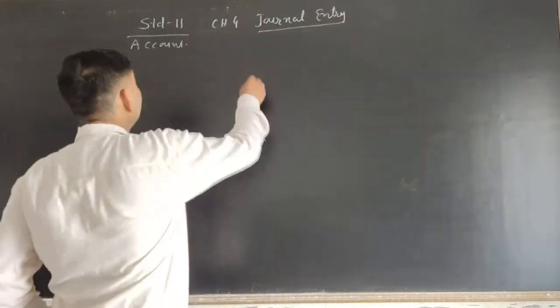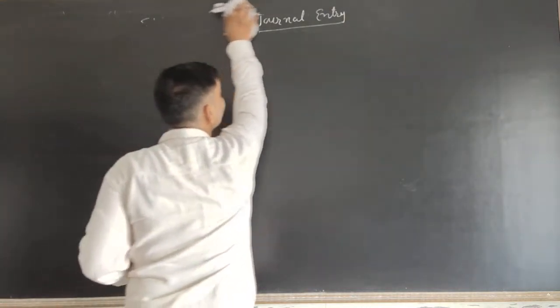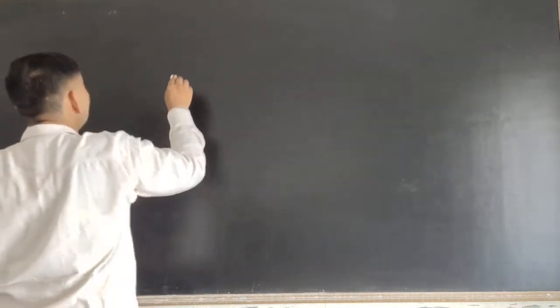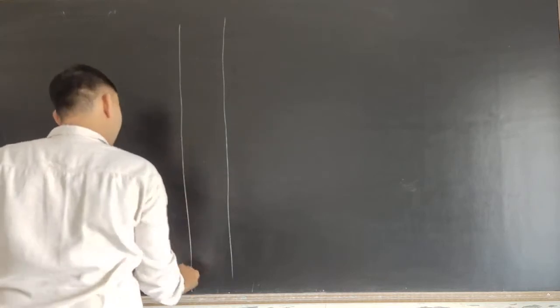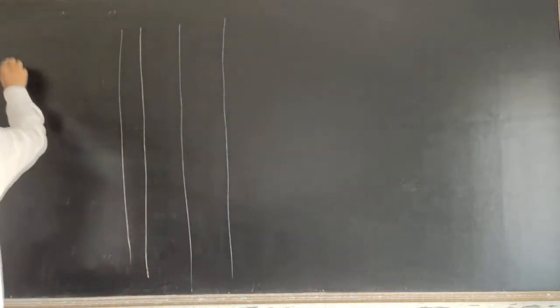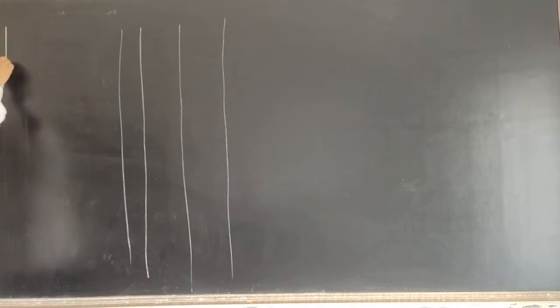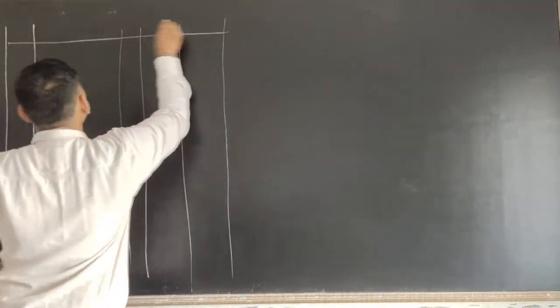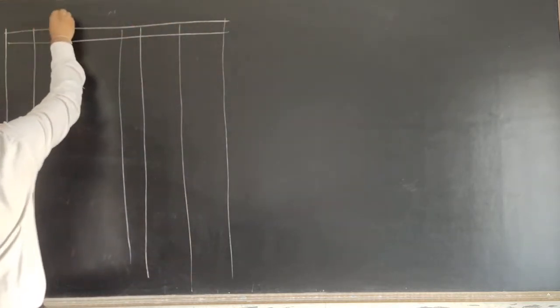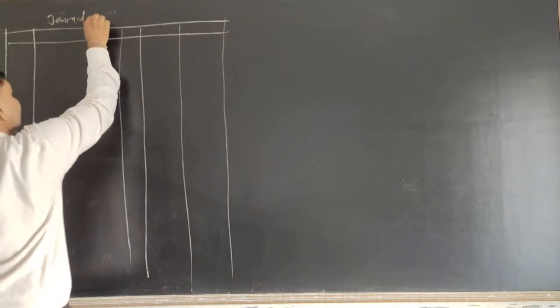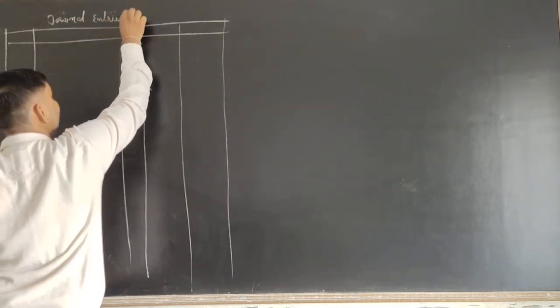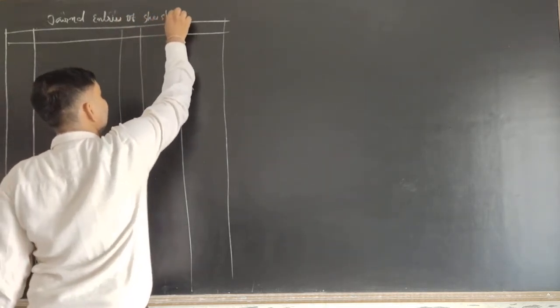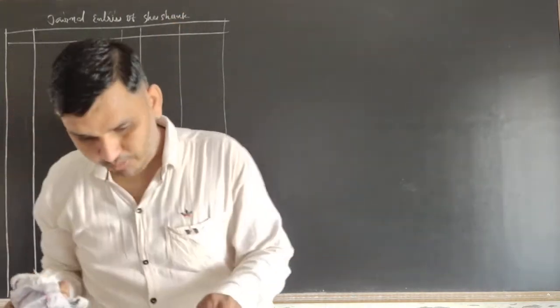Okay, so first we will prepare the general. यहाँ से erase कर लेता हूँ. चलो जनरल prepare कर लेते हैं सबसे पहले. तो एग्जैक्ट मीटर में इजी होगा. General entries in the books of Shashank.